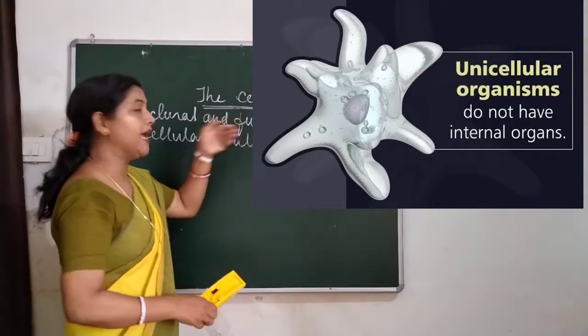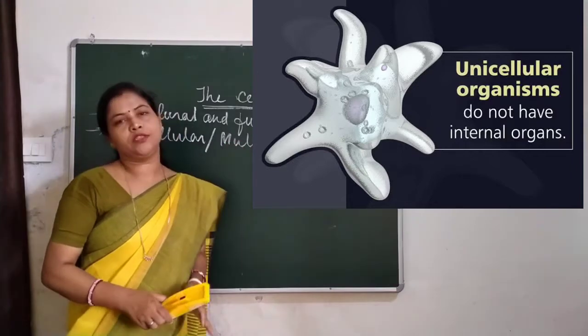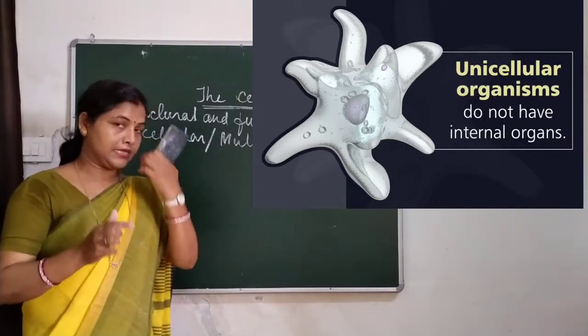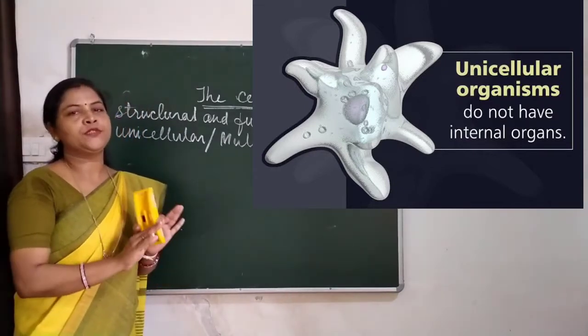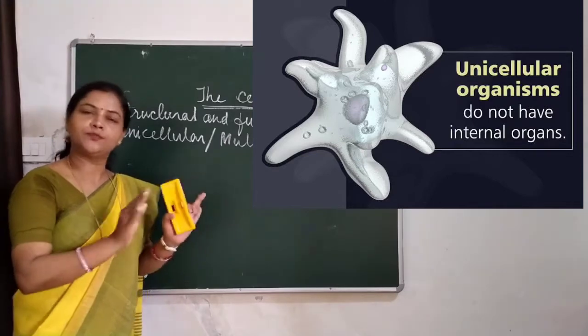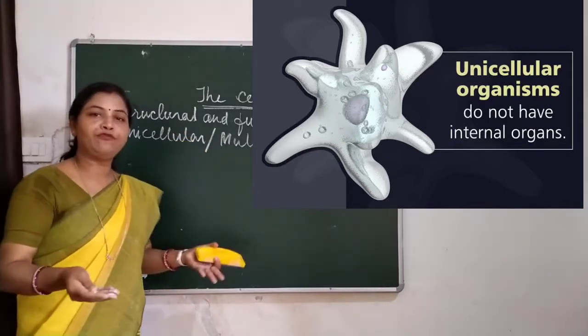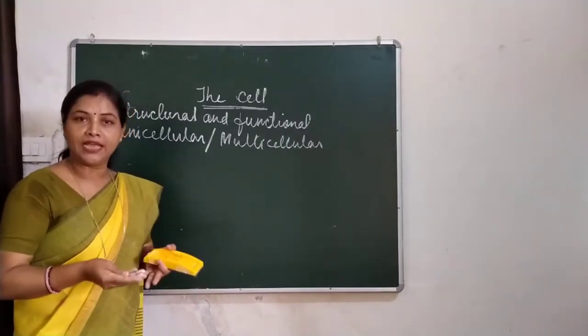ये सेल जो है अकेले भी एग्जिस्ट कर सकता है और अपने सारे लाइफ प्रोसेसेस को कर सकता है. For example, amoeba. Amoeba is a unicellular eukaryotic animal and it performs all its life processes by itself. So, a cell can perform all its functions and can exist independently.